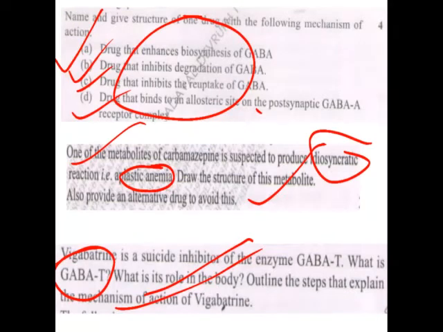Okay, vigabatrin is done. One of the drugs used as an anticonvulsant modulates the sodium channel and prevents glutamate release. Draw the structure and give the name. Name the heterocyclic ring which is present in the structure.